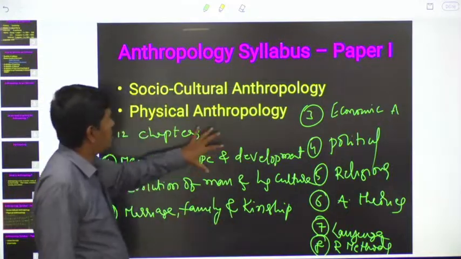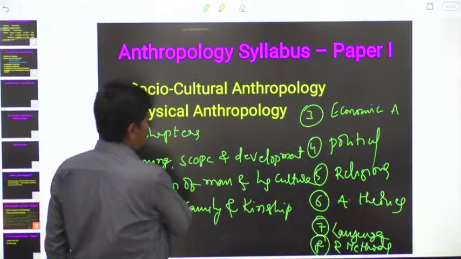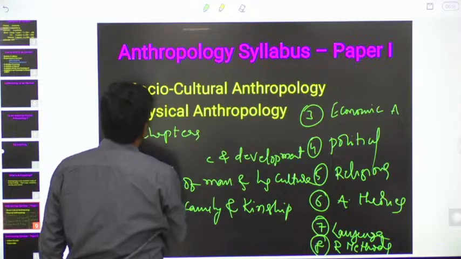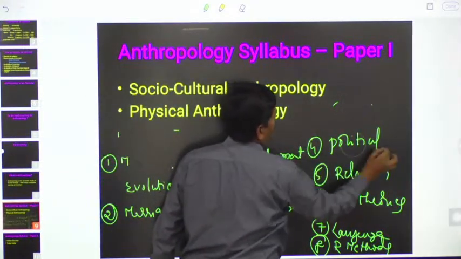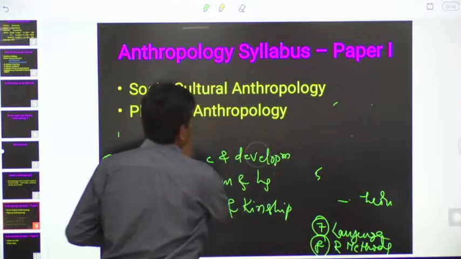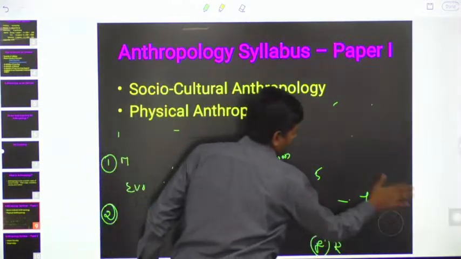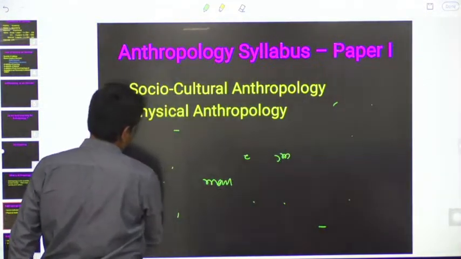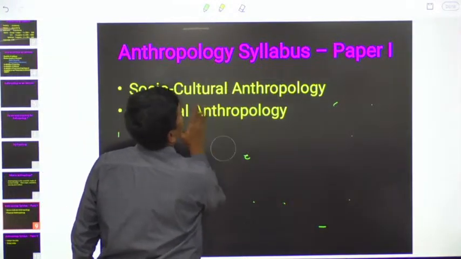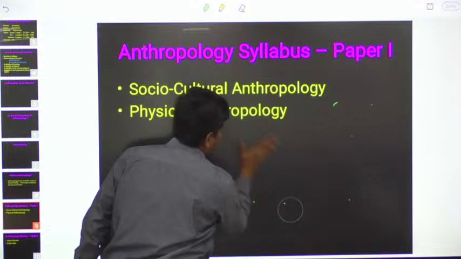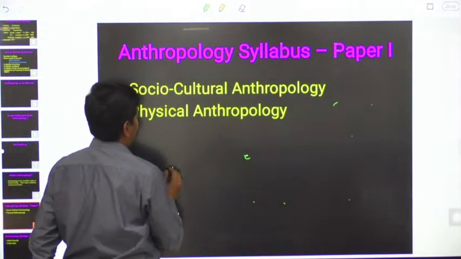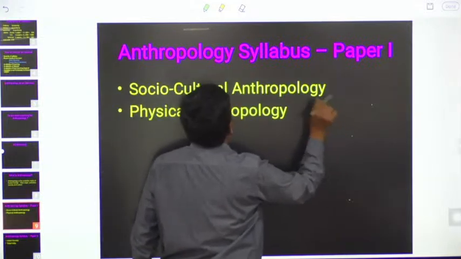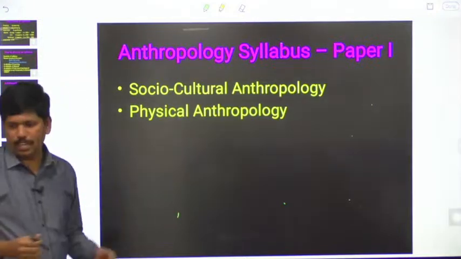And the next component is physical anthropology.